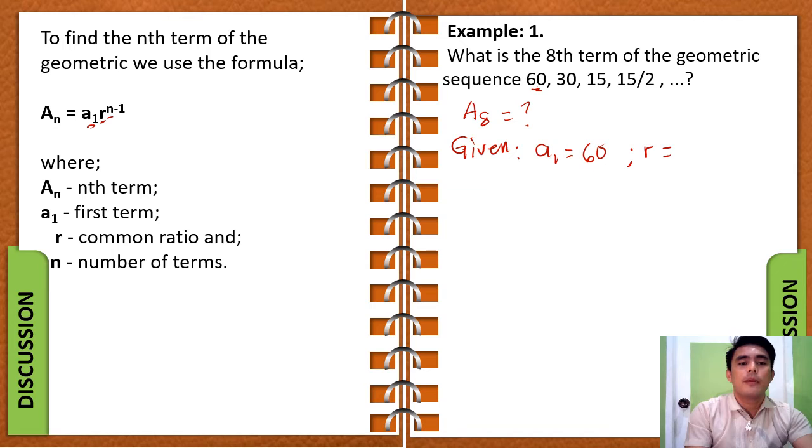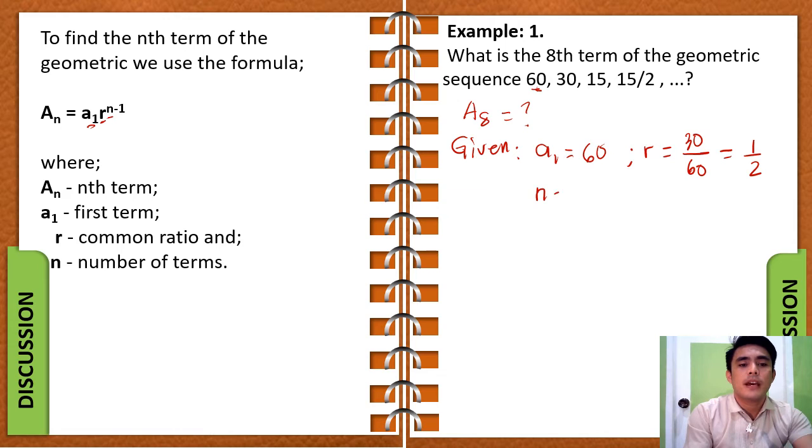Our common ratio, remember this, to find the common ratio of a geometric sequence, all you have to do is divide the next term by its preceding term. So you may use the second term divided by the first term, or the third term divided by the second term, or the fourth term divided by the third term. In this case, we're going to use our second term and our first term. So our second term is 30, that's going to be our numerator, 30 over our preceding term, which is 60, our first term. Now 30 over 60 is just equal to 1/2. So our common ratio is 1/2.